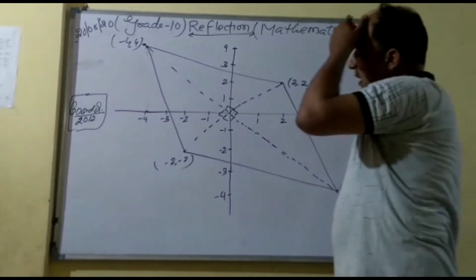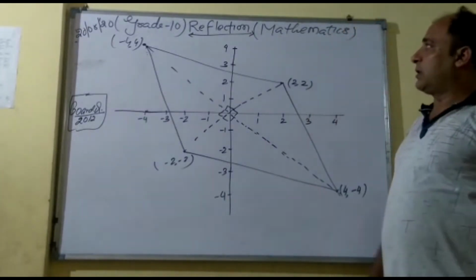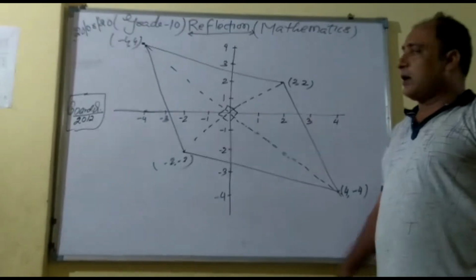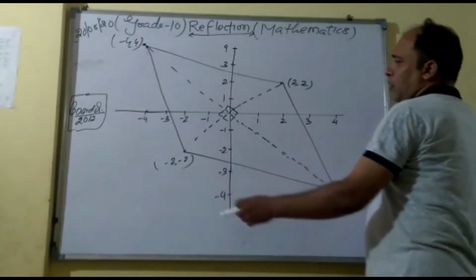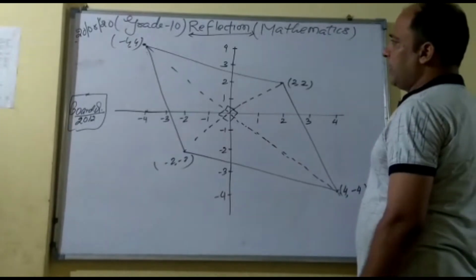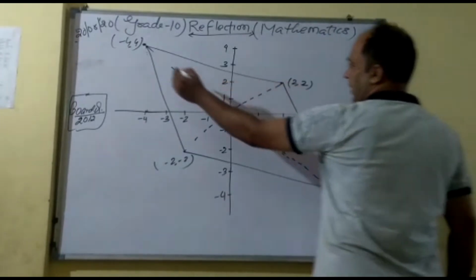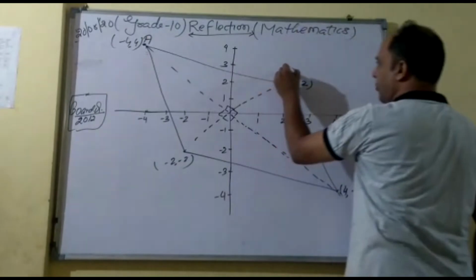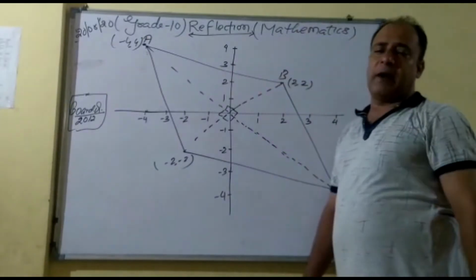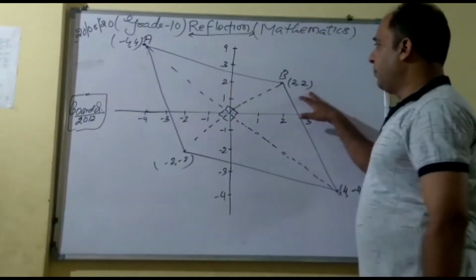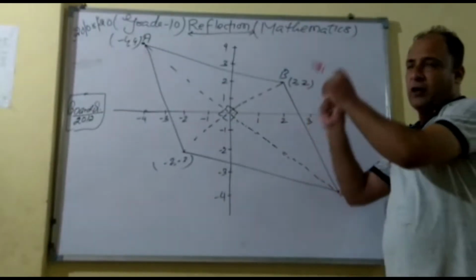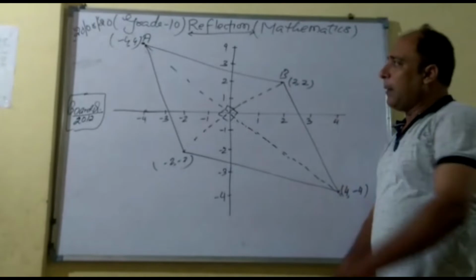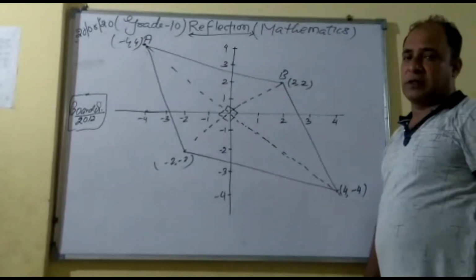Now, some more questions related to this reflection. Now, graphically how to do it. See, one of the questions is given, a point is given. This is your point A and this is point B. Point A is given as (-4, 4). Point B is given as (2, 2). See, it's not accurate. Points are not at accurate measurement, but it is just a demo of these equations.